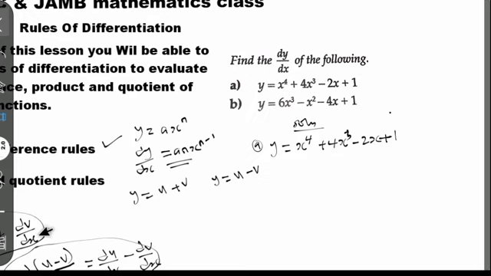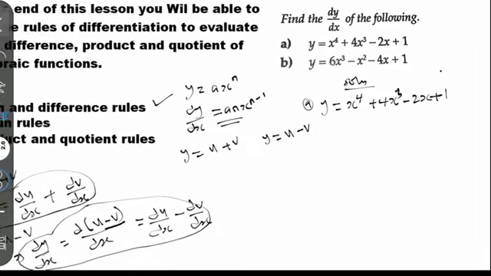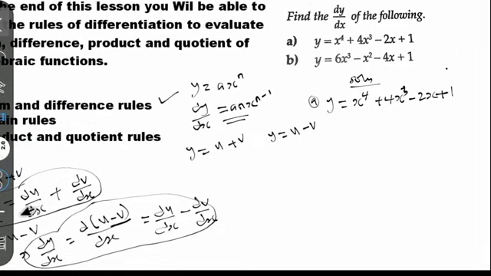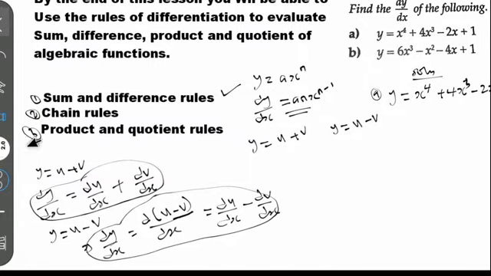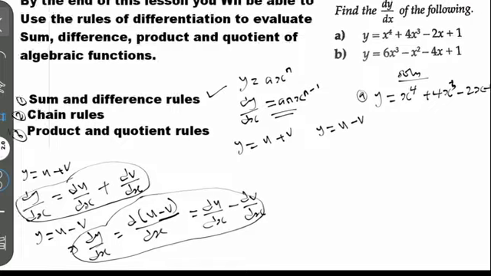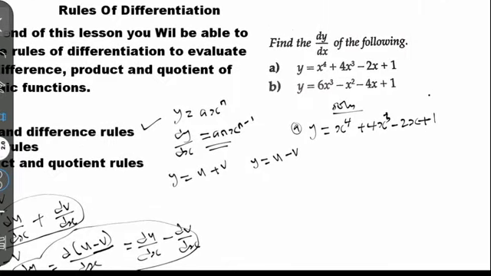According to what I expressed there, when you have an expression like this, you differentiate u with respect to s, plus you differentiate v with respect to s, and then you get the answer. The same thing applies to what we are about to solve here.